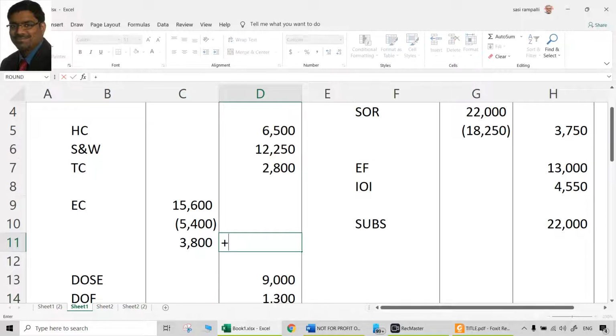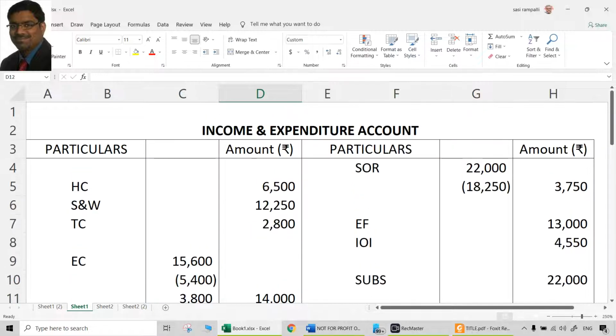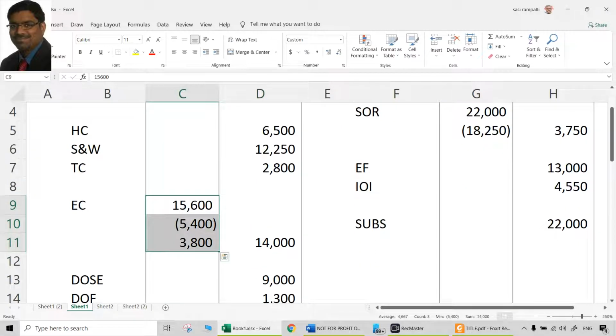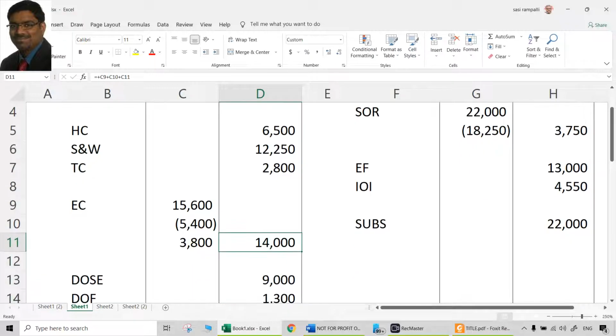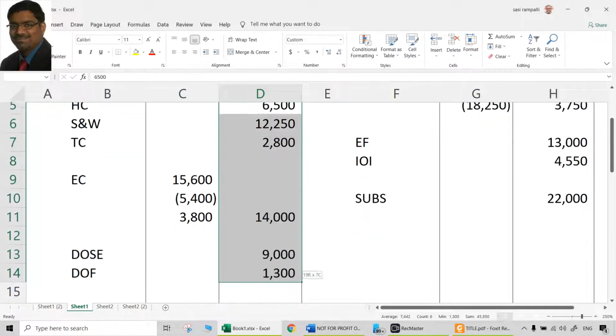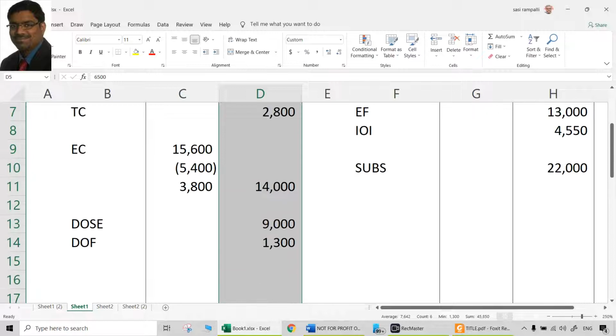Now take this electricity charges to the outer column. It should be 14,000. It can be done separately as a working note also, or it can be shown within the account also. Working note is always a better thing because it will be a good presentation. But anyway, since you have accounts for some of them, you can show it here also. That's up to you. But again, leave sufficient space for each of them. Don't make these things look congested. That will be very pathetic if the vision of the valuer is very blurred and congested. So these are the various expenses and various incomes which are all there.